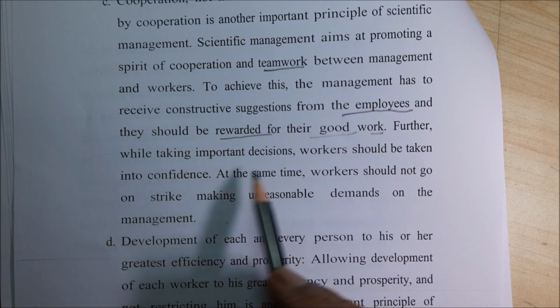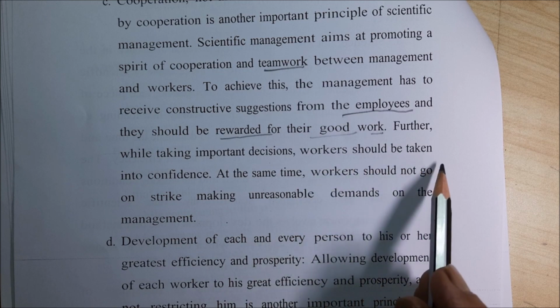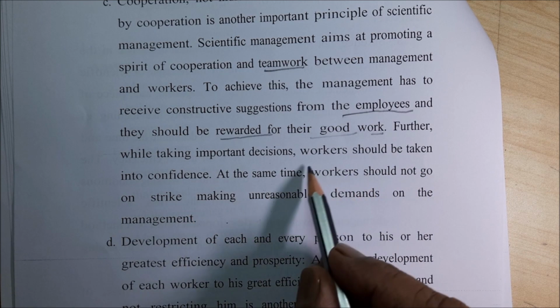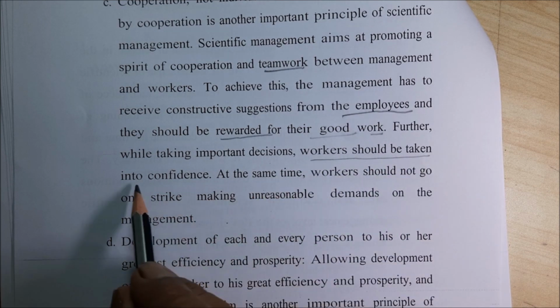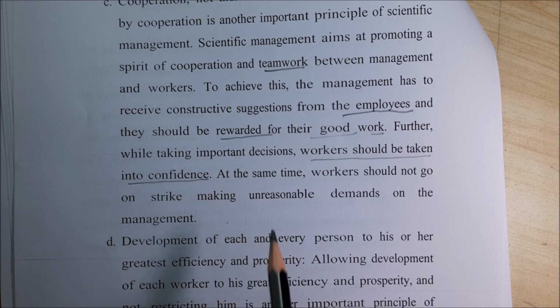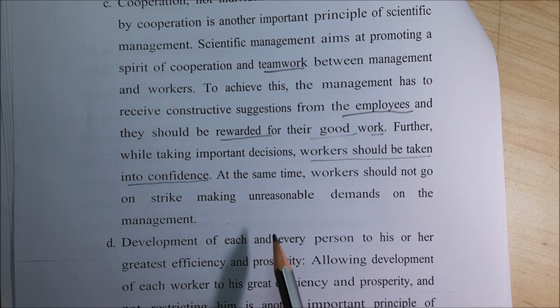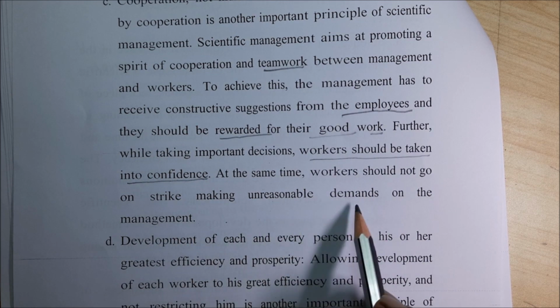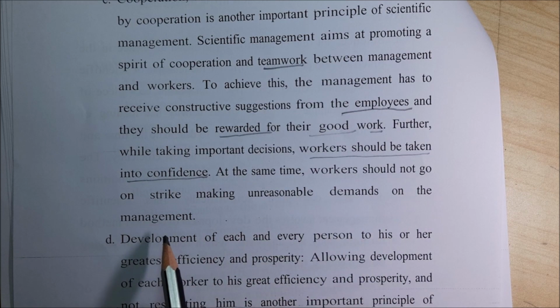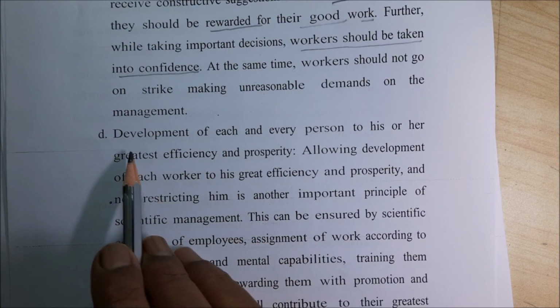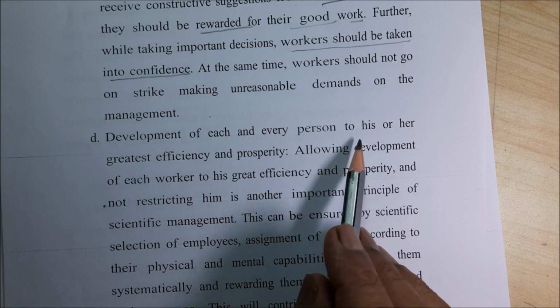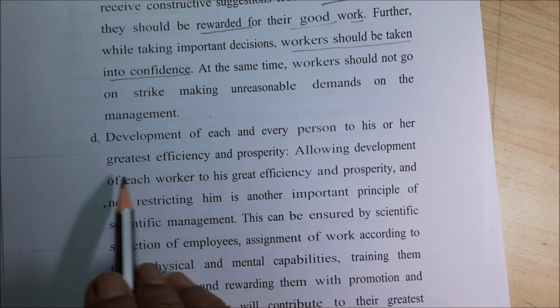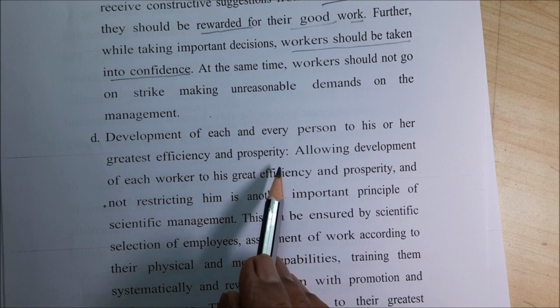Further, while taking important decisions, workers should be taken into confidence. This is very important. If you do not have confidence in your workers, then the whole thing will fail, right? At the same time, workers should not go on strike making unreasonable demands on the management. Right?